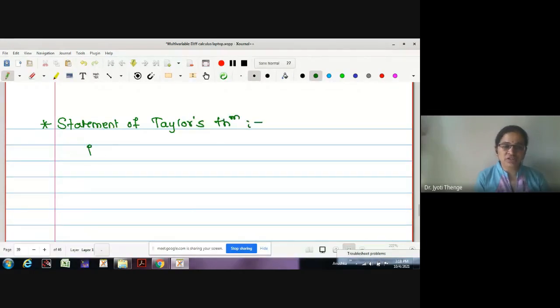What kind of function is under consideration? f from S to R, S is a subset of R^n. That is a multivariable real valued function. Let me see the statement.